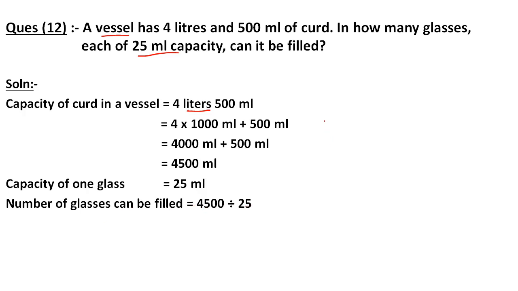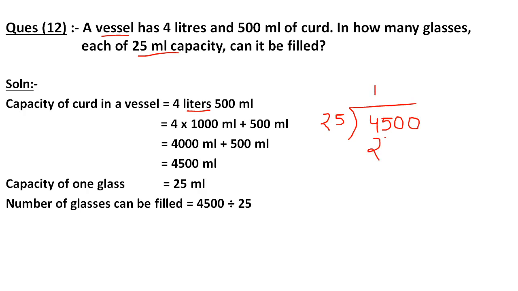So now divide it with me. I divide 4500 by 25. So 25 ones are 25.